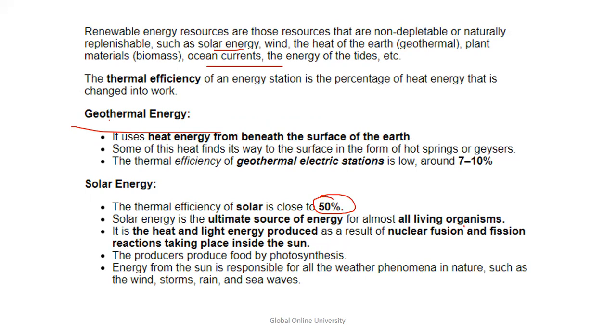Solar is the ultimate source of energy for all living organisms. It is the heat and light energy produced as a result of the fusion and fission reactions. The producers produce food by photosynthesis, and it's responsible for all weather phenomena such as wind, storm, rain, or heat waves.